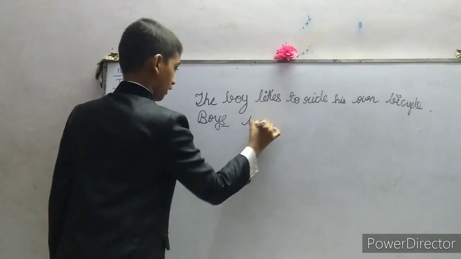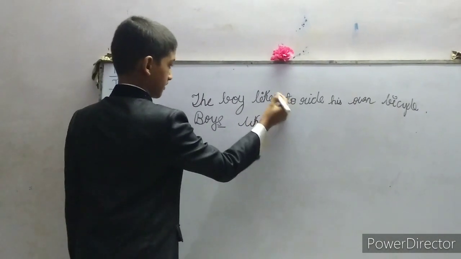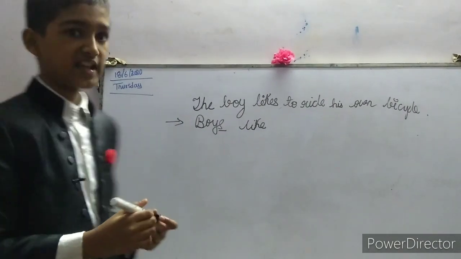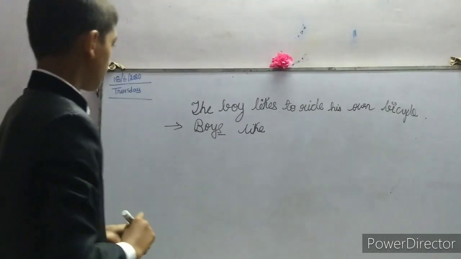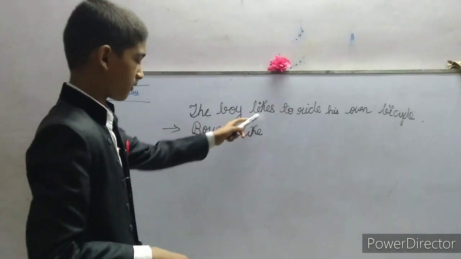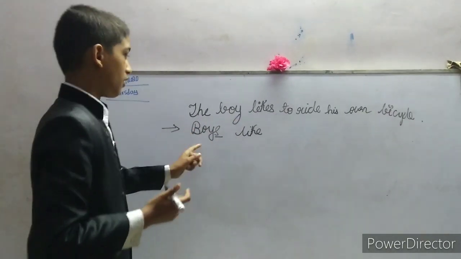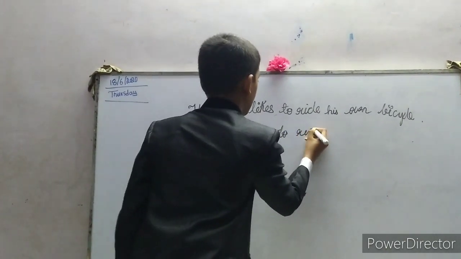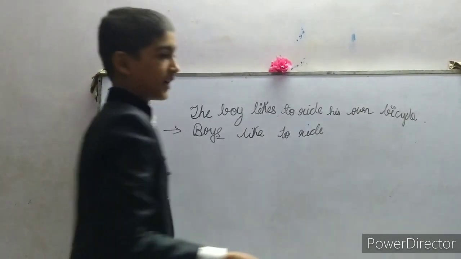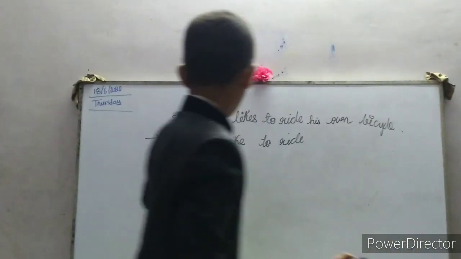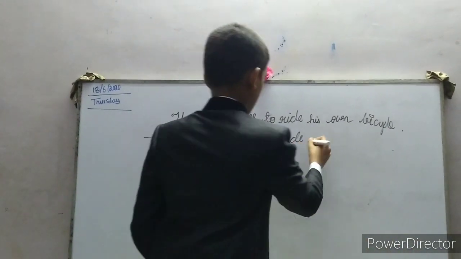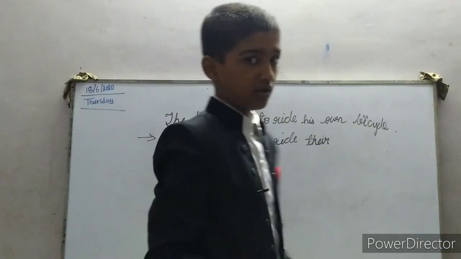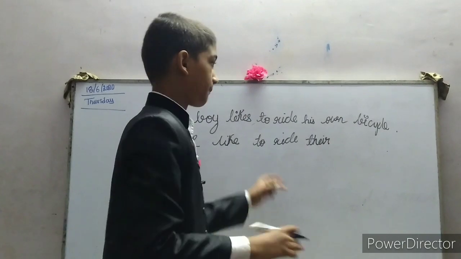Likes will become like. Boys like. Because this is plural, the verb will become singular form. Boys like, not boys likes, because they are many, the likes will become like. Boys like to ride as usual. His will become their, because the plural form of his or her is their.